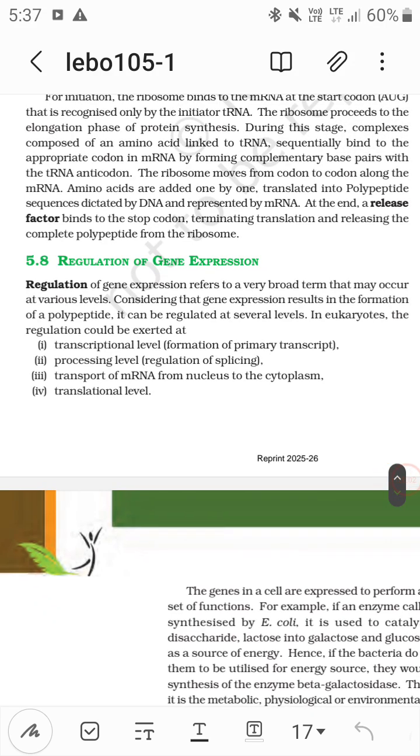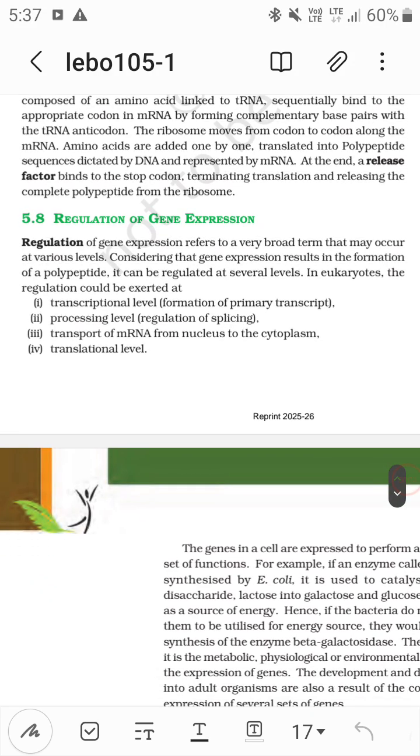So the regulation of gene expression refers to regulation at various levels. Gene expression results in the formation of a polypeptide.